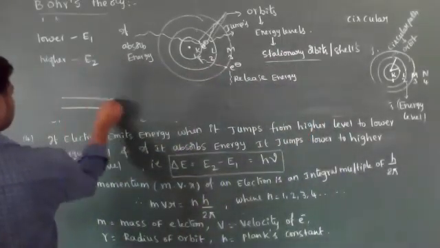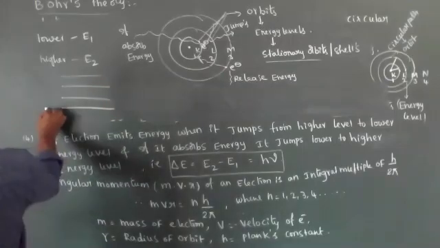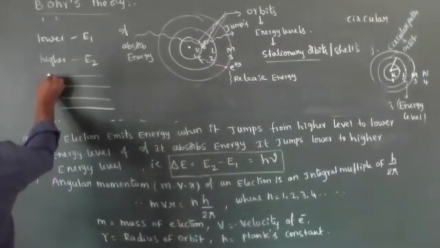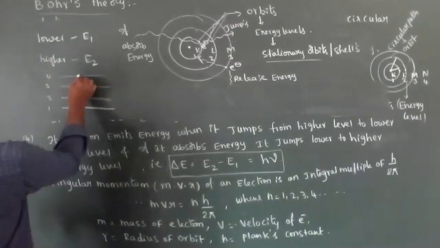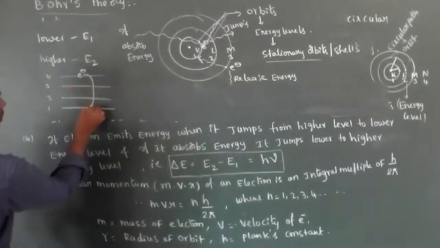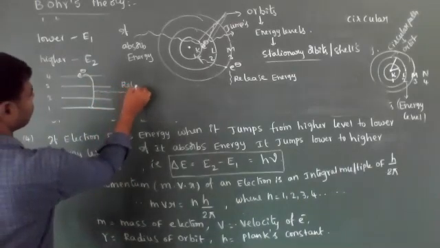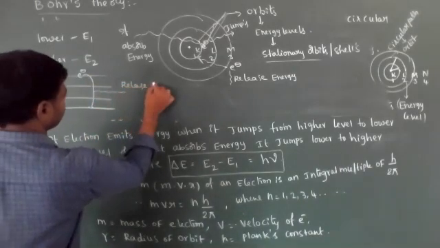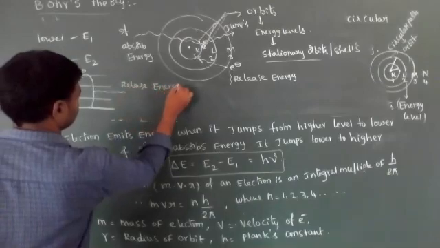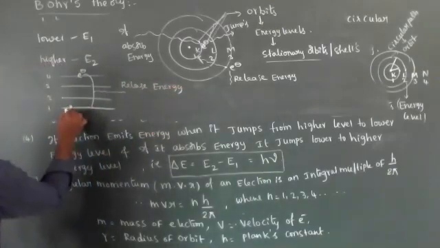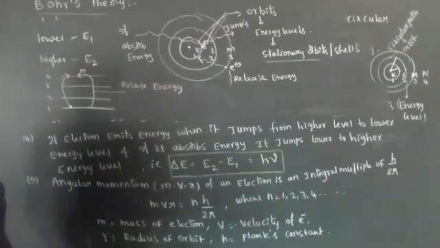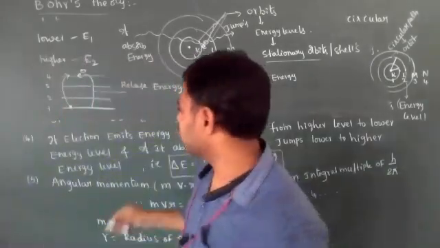These are the energy levels 1, 2, 3, 4. See here, an electron is present. The electron comes to the lower energy level and releases energy. When an electron present in the first level goes to higher energy levels, it absorbs energy.